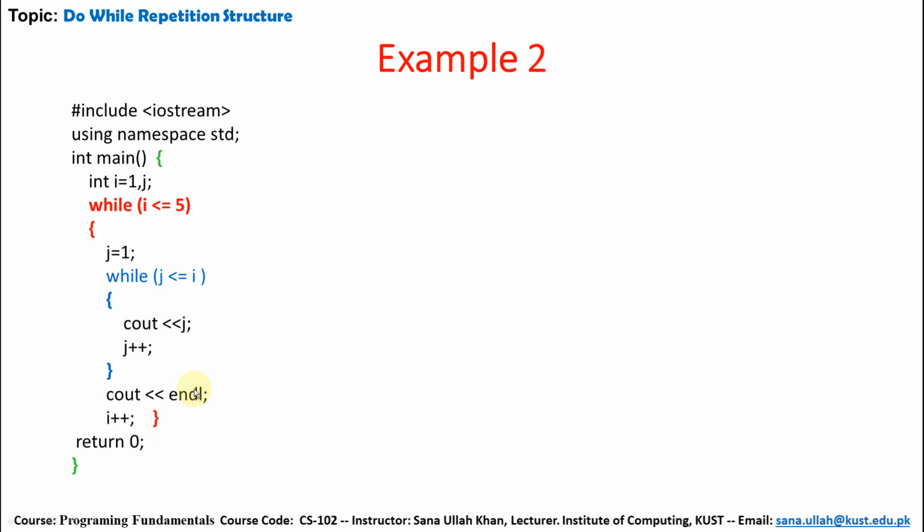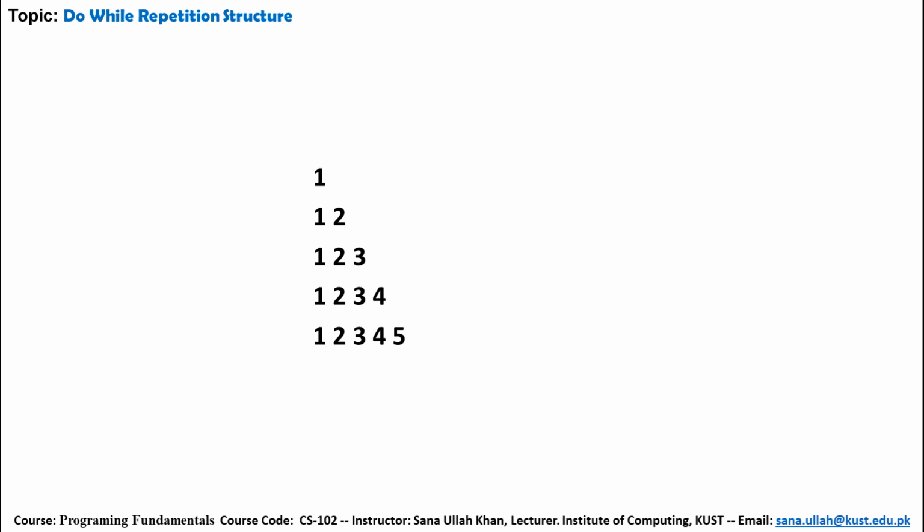So cout endl, and i value increases. Now i value becomes 2. Now when i value becomes 2, j will be checked. j value is 1. So cout j, it will again increase by 1, and 1 plus 1 is 2. So 1, then 1 2, then 1 2 3. This is the output.